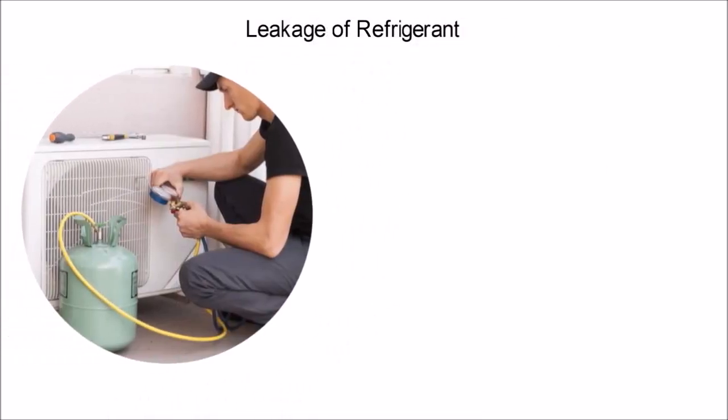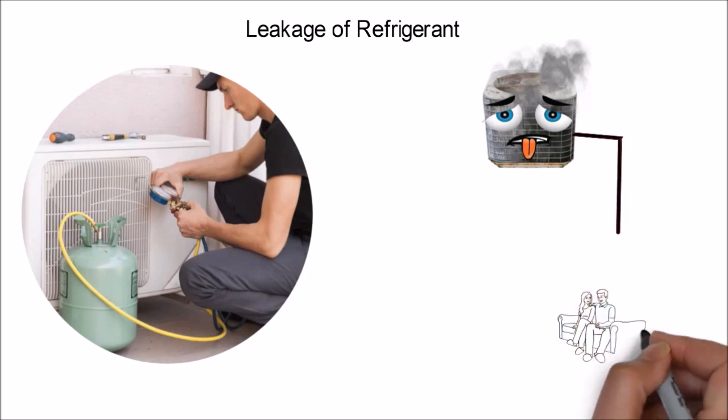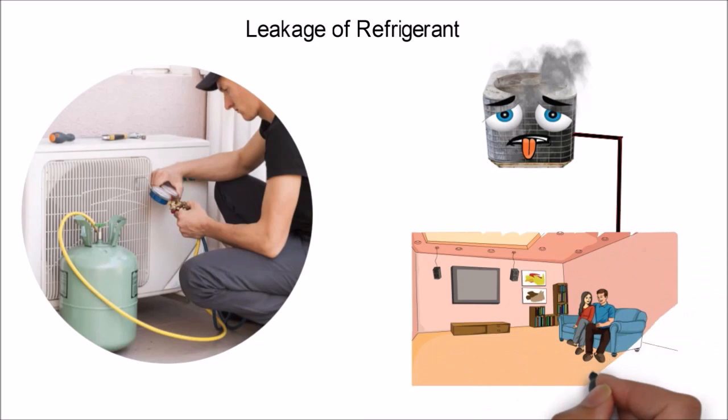Number 3. Leakage of refrigerant. Due to leakage of refrigerant, the compressor has to work harder to pump enough refrigerant through the system to cool your space. It can eventually cause the compressor to break down.